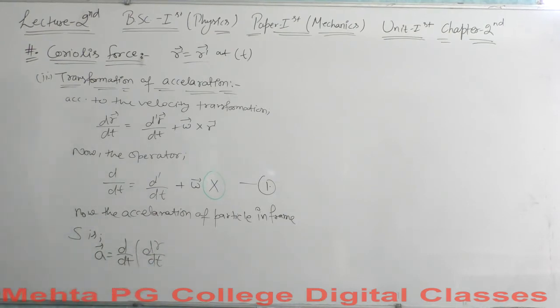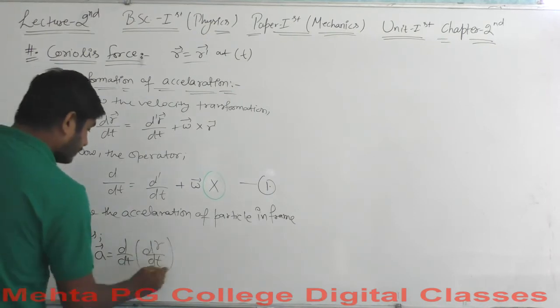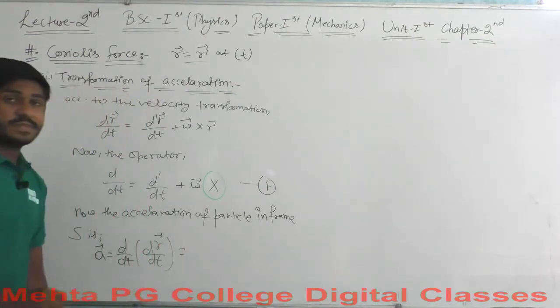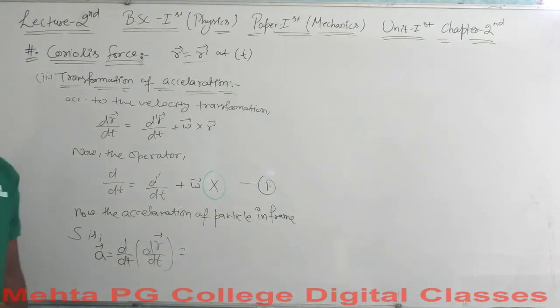So the time derivative of the velocity vector, and that is equal to d by dt of